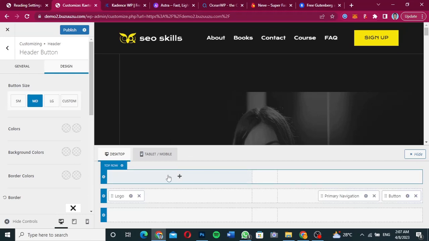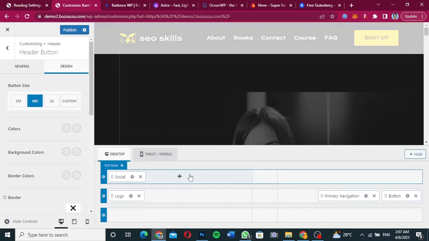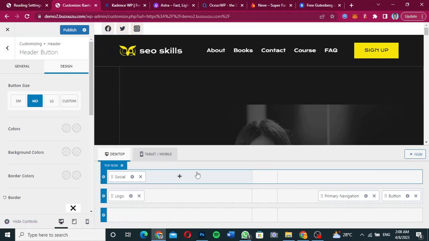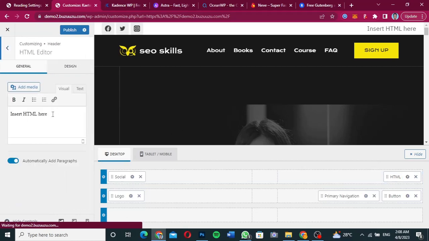Now we have the top row header also over here. You can choose anything that you want. So let's say I want to just write something over here. Let's say I want a social media icon to come at the top over here. As you can see, you get a social media icon. Let's say I want to add some few words. So I'll go over here and click, let's say, telephone number. So maybe call us on, let's say call us on. Then I'll put in some telephone number that I want to put over there.